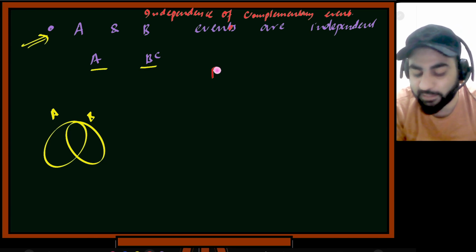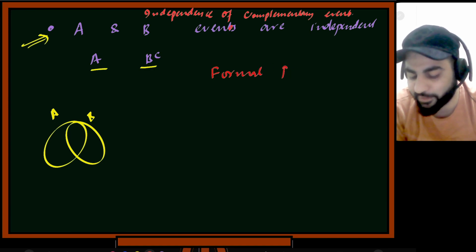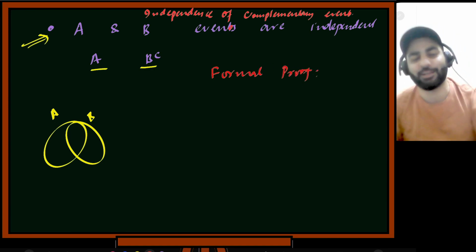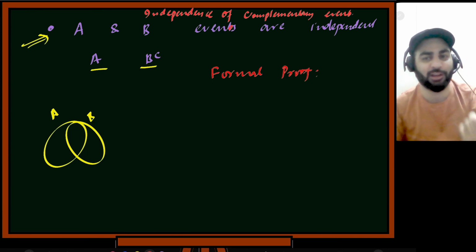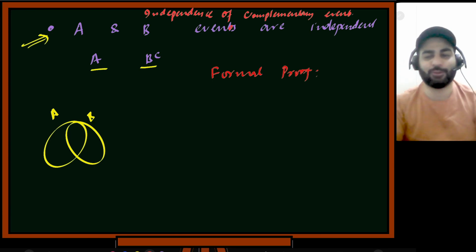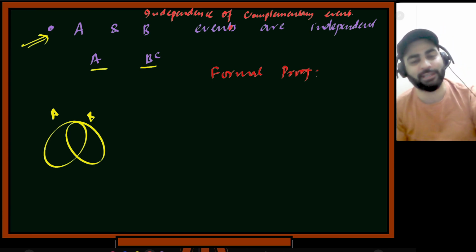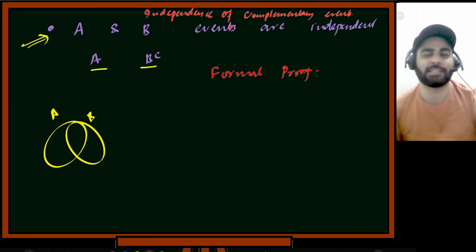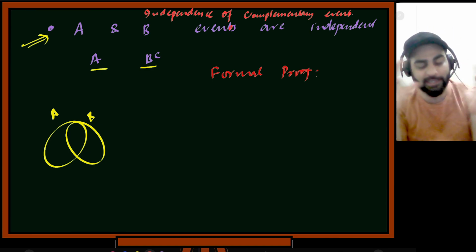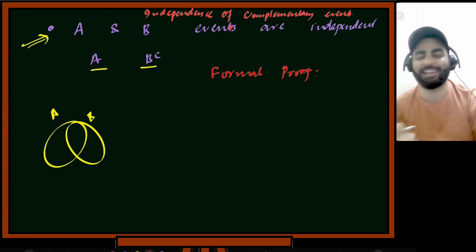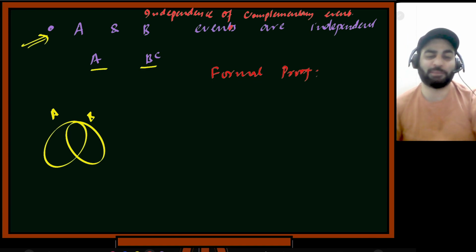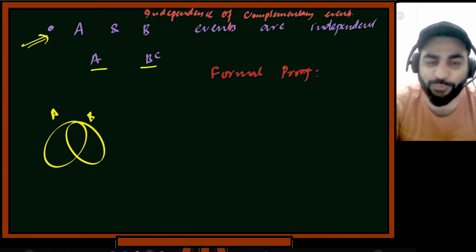I believe I should first prove things mathematically, then try intuition, because sometimes intuition is wrong. That's why I go the other way around. If I have to tell things intuitively, I have to create an example, and sometimes when intuition goes wrong it is difficult to counter with mathematics. So first we'll see a formal proof.